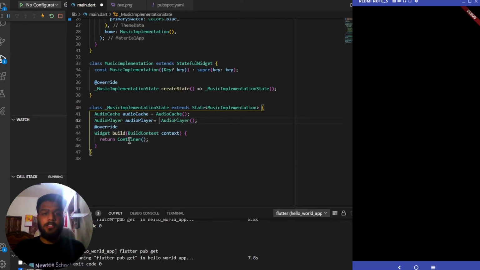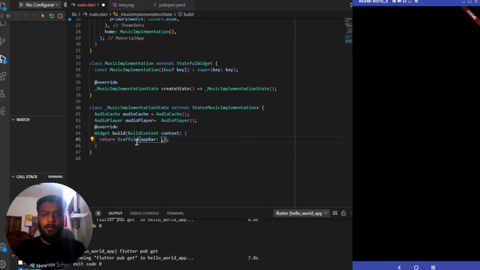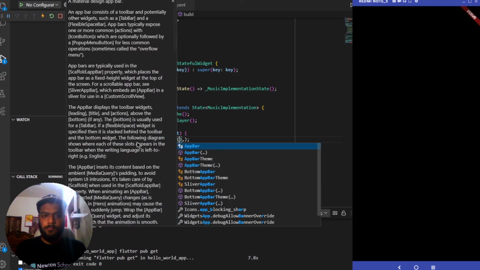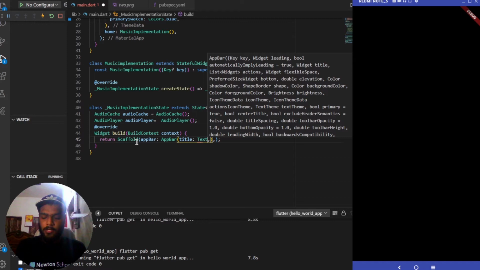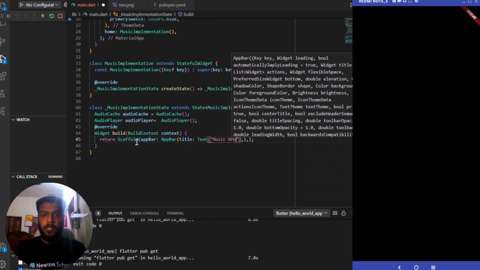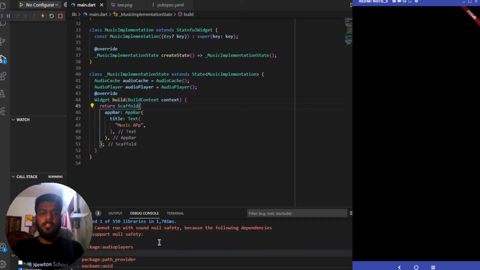Next, I'll be replacing this container with a scaffold. This will be having an app bar. This takes a title of type text, music app. So here you can see that it is showing us an error that it does not support null safety.